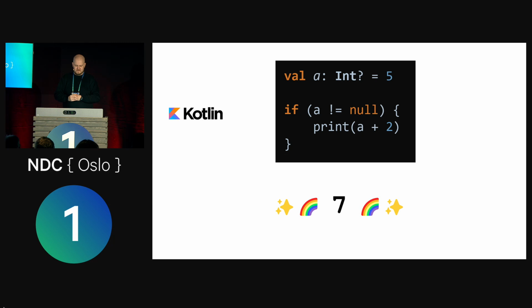This is just lovely. I think Kotlin calls this smart casting. So inside this if block, the type of A is int, right? Not int question mark. So that's good.